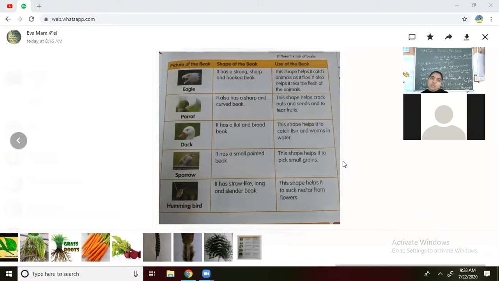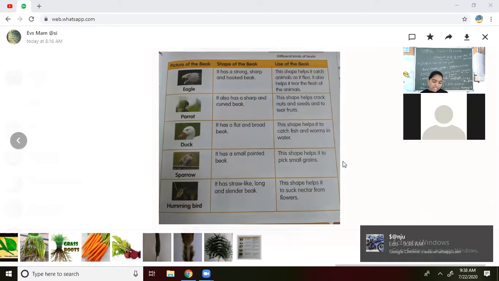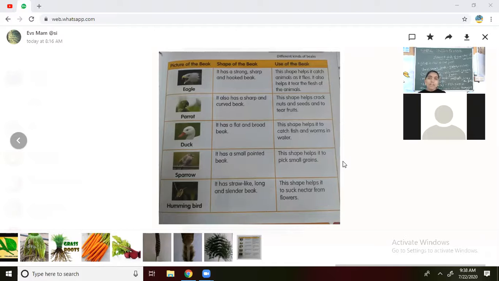Next one, use of the beak. What is the use? Yes, this shape helps to suck the nectar from flowers. Already I have written on the board: to suck the nectar. What is nectar? It is a juice-like substance which comes from the flowers.